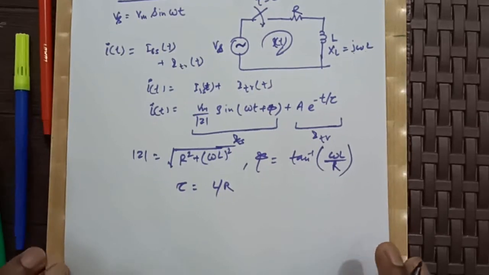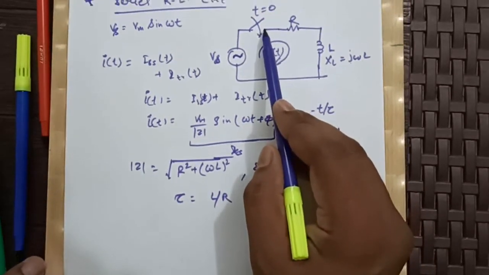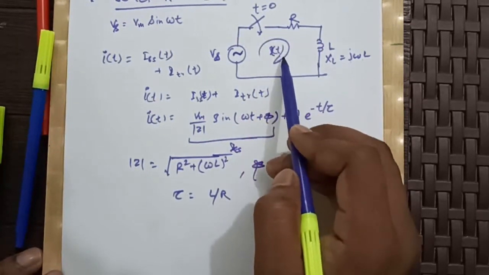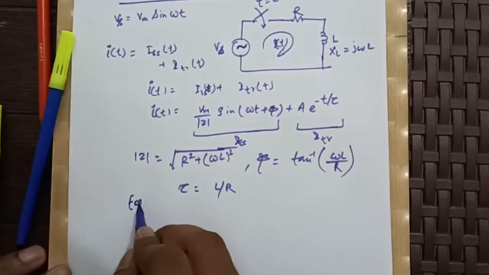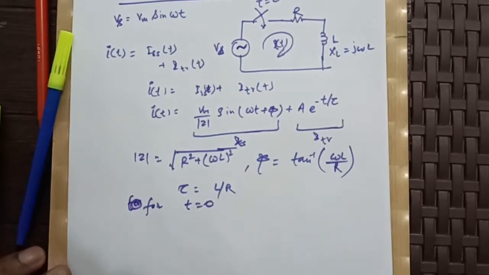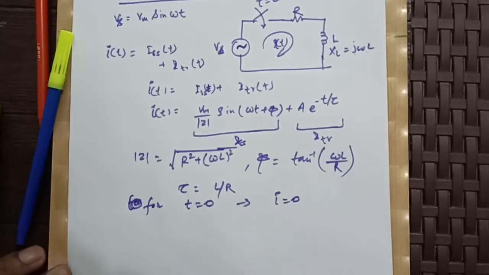Now see the figure. Since the switch is getting closed at time t equal to 0, before closing the switch the current was 0. So for t equal to 0, i was 0.